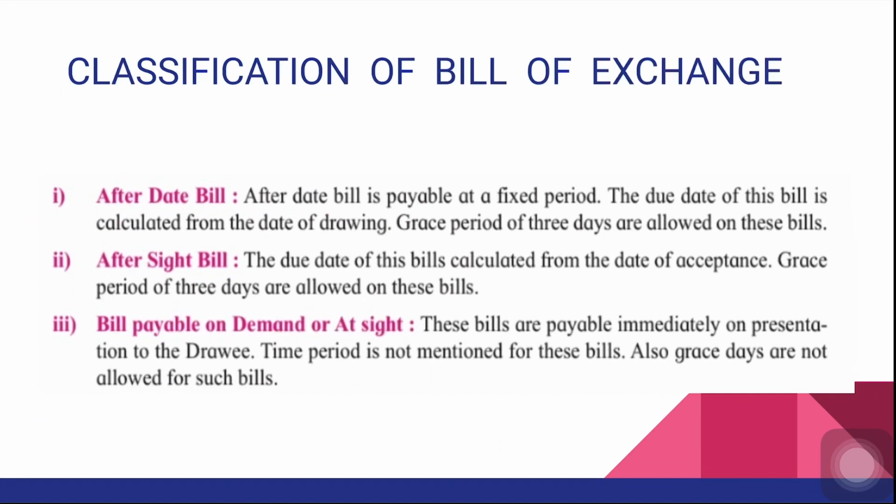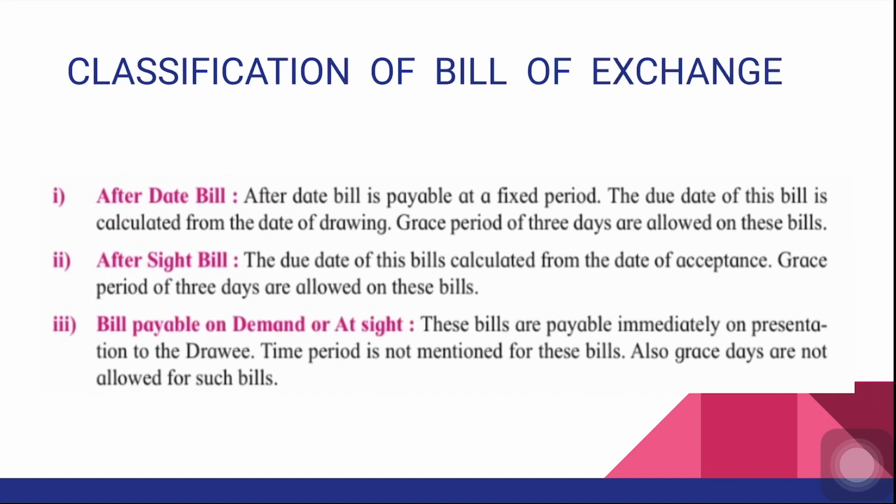Now, classification of bill of exchange. First is after date bill. After date bill is payable at a fixed period. The due date of this bill is calculated from the date of drawing of the bill. Extra 3 days, that is the grace period of 3 days, is allowed on these bills.